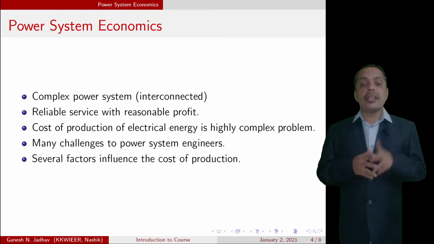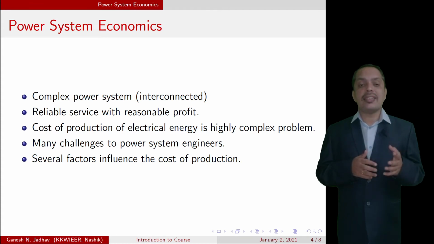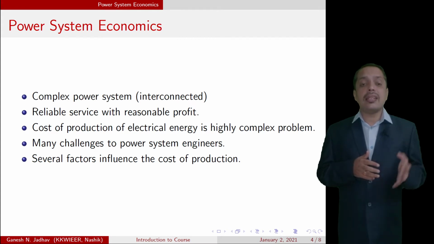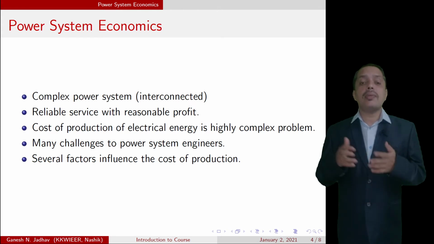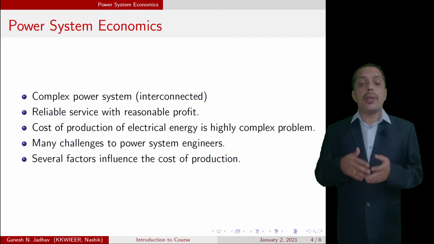Several factors influence the cost of production: the land cost, interest, capital investment on the equipment, salaries of higher authorities as well as operational persons, operating and maintenance cost of the plant, and depreciation cost also.